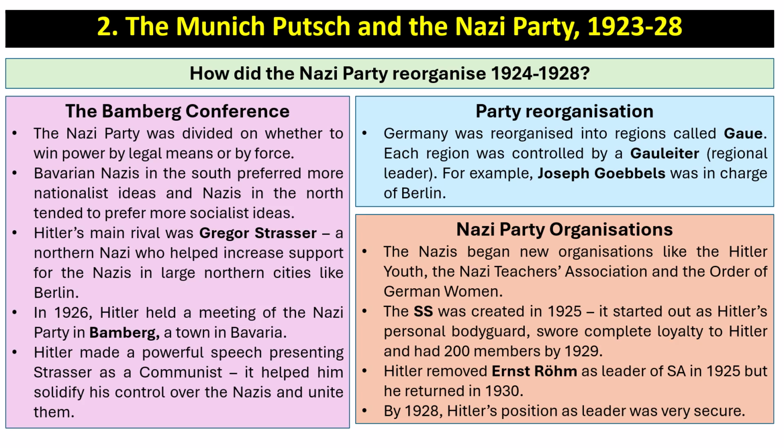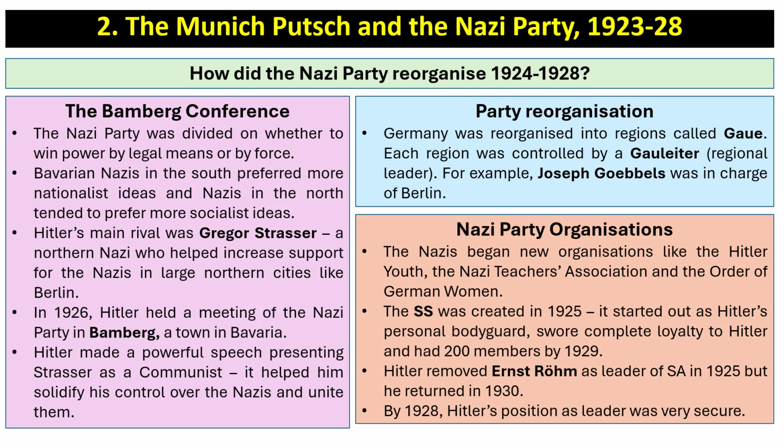Now, the Nazi Party was also reorganised. Germany was reorganised into regions called Gau. Each region was controlled by a Gauleiter, which meant a regional leader. For example, Joseph Goebbels was in charge of Berlin. The Nazi Party also created organisations like the Hitler Youth, the Nazi Teachers Association, and the Order of German Women.